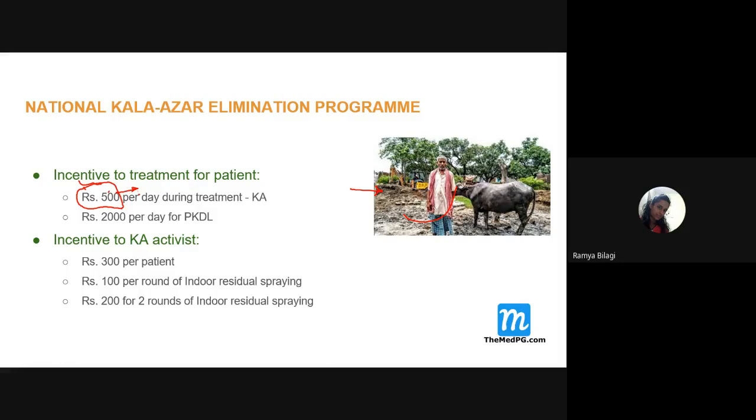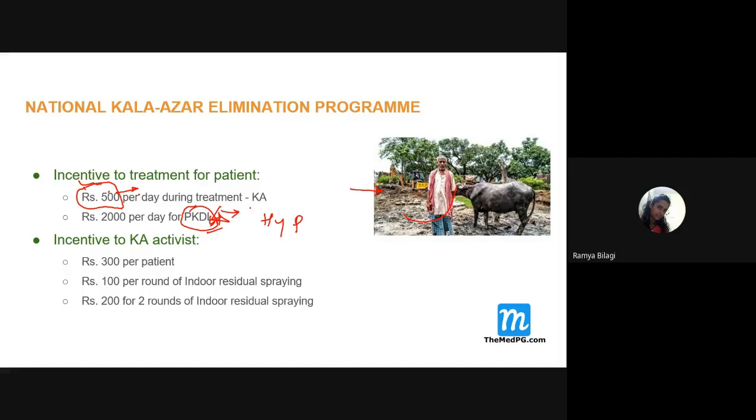500 rupees. Are you all getting the point? Yes, ma'am. So 500 rupees the government will give, and if it is a case of PKDL, it is very dangerous, because the patient may clinically have hypopigmented areas on the skin, but he will be normally healthy, roaming around. But there will be loads and loads of parasites. So we need to actively search for such cases and identify them.